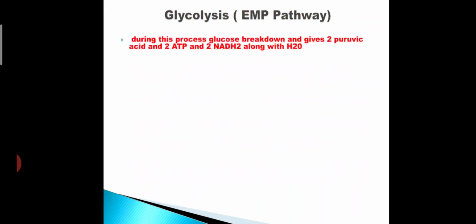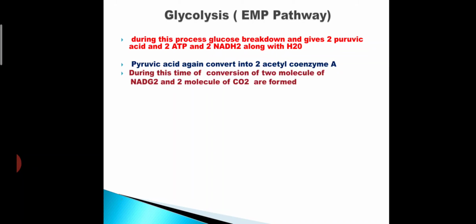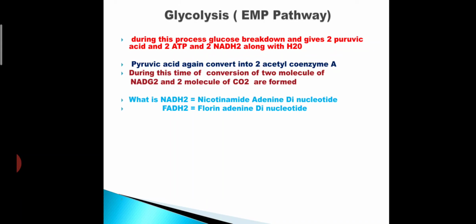H2O means water. Pyruvic acid again converts into acetyl coenzyme A. During this conversion 2 molecules of NADH2 and 2 molecules of carbon dioxide are formed, and then we learn here NADH2, FADH2.